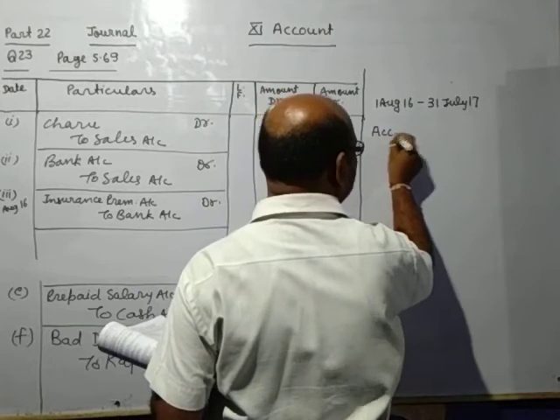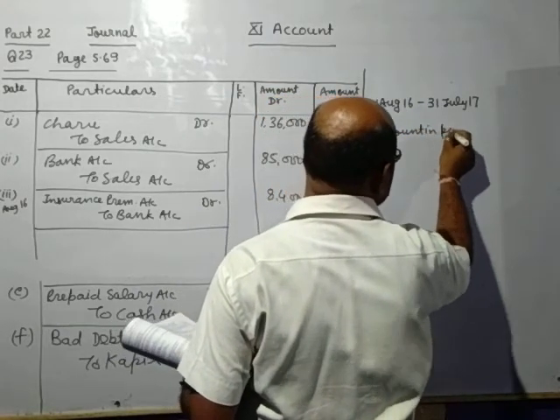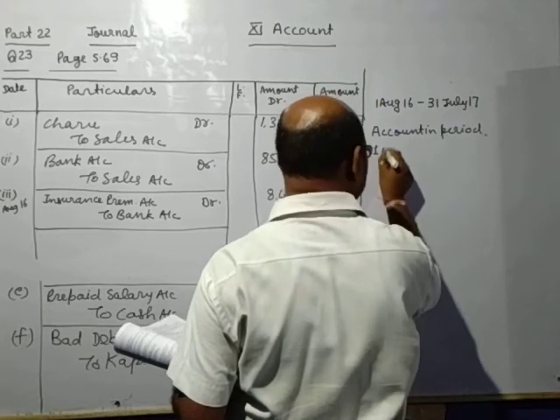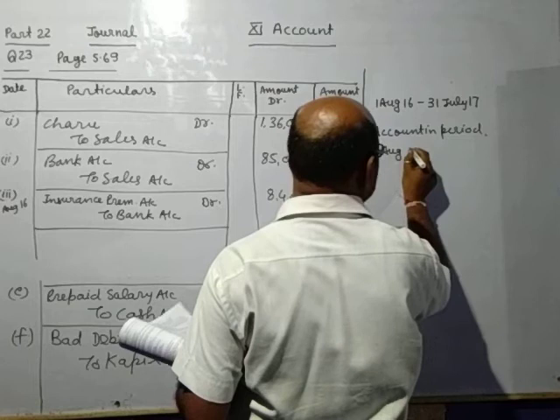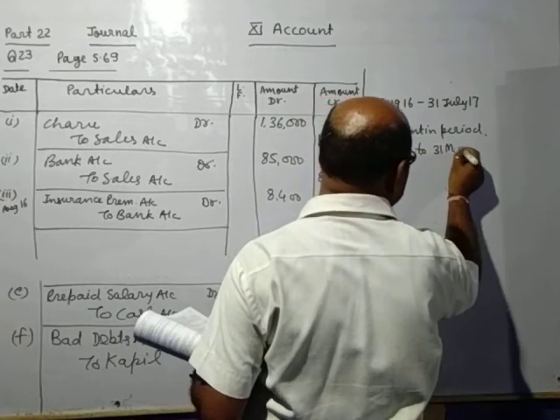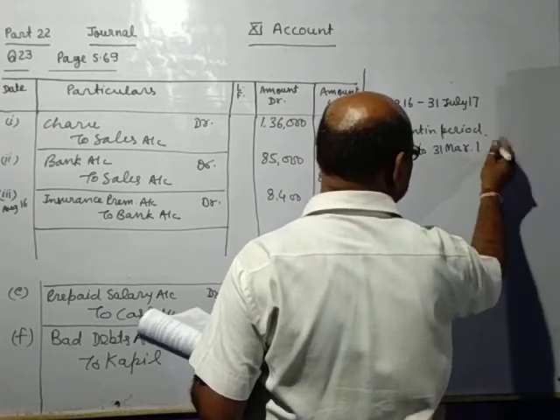Our accounting period will be 1st April 16 to 31st March 17.